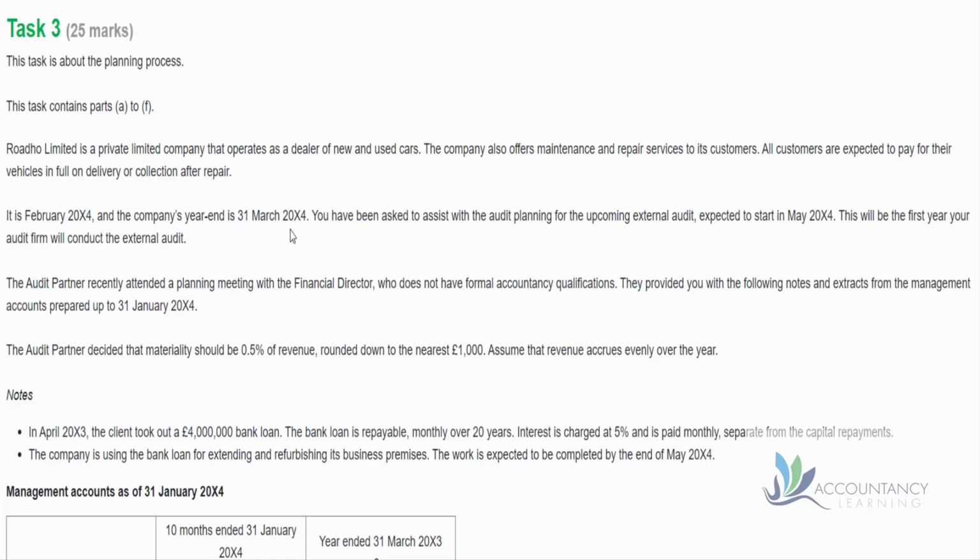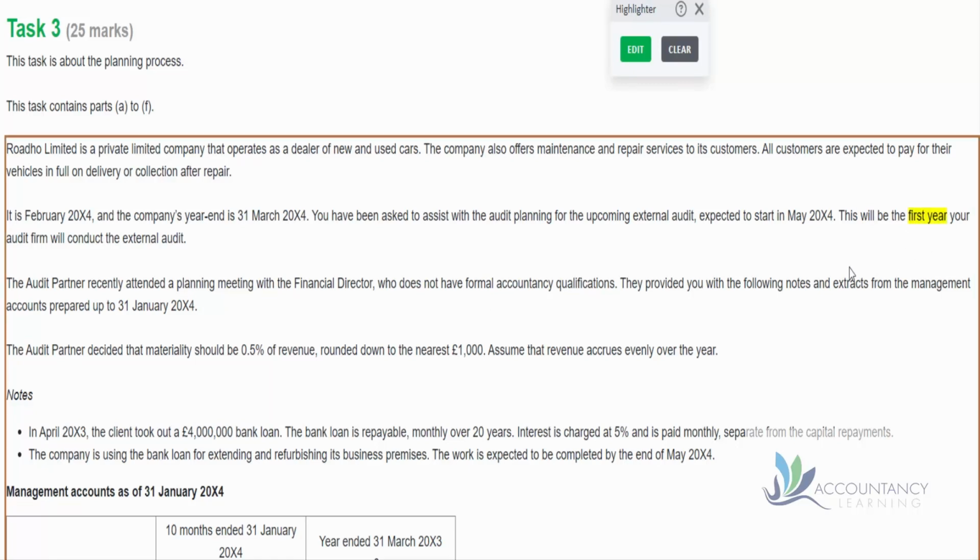So we're just a couple months before the year end. You've been asked to assist with the audit planning for the upcoming external audit expected to start in May 20x4. This will be the first year your audit firm will conduct the external audit. So there's a bit of a risk there, isn't there? Because if we have not done the work before, then we may lack familiarity with this particular client, and that causes a detection risk.